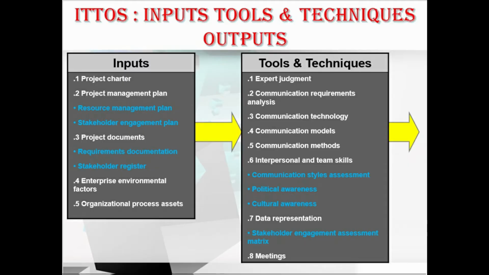In inputs, we have the project charter, and the project management plan, which includes the resource management plan and the stakeholder engagement plan. We have the project documents, which include the requirement documentation and the stakeholder register. Also in inputs, we have the enterprise environmental factors and organizational process assets, that is EEFs and OPAs.